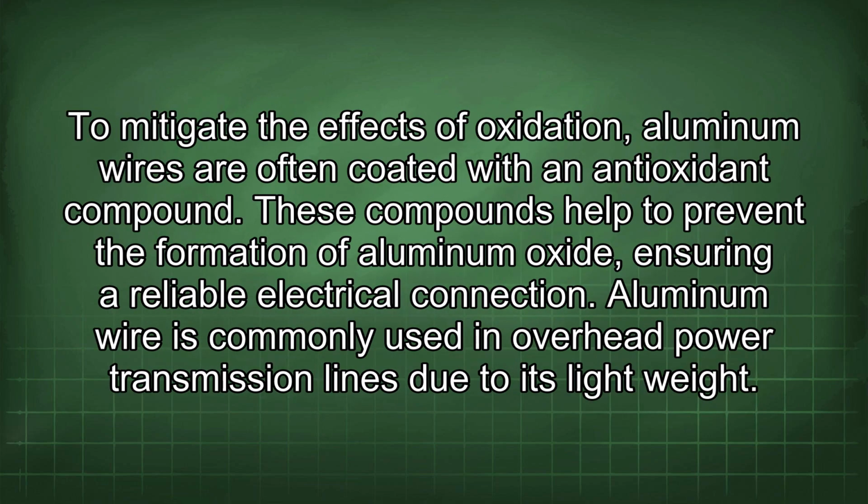To mitigate the effects of oxidation, aluminum wires are often coated with an antioxidant compound. These compounds help to prevent the formation of aluminum oxide, ensuring a reliable electrical connection.